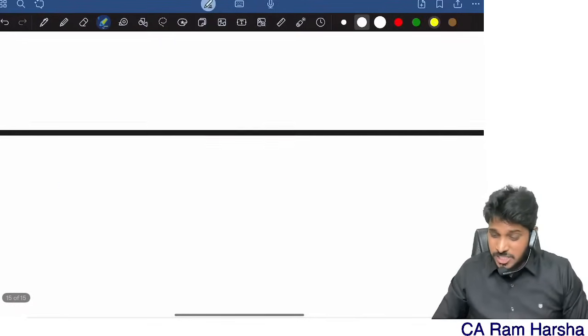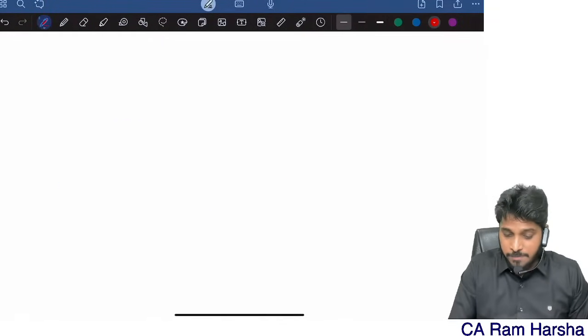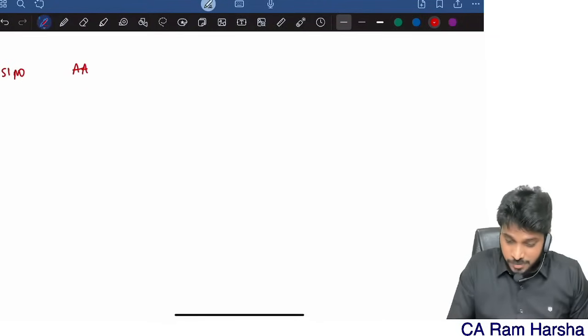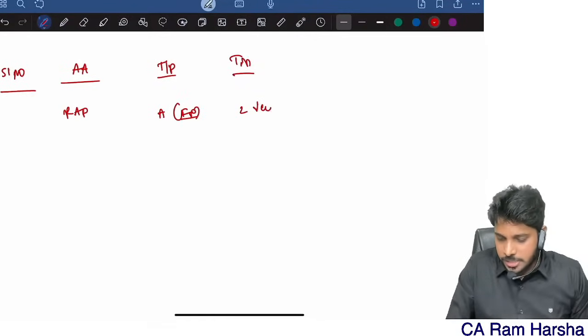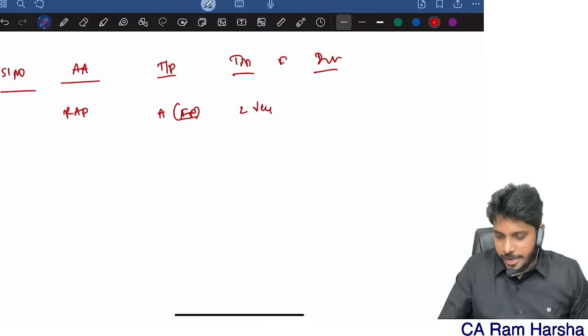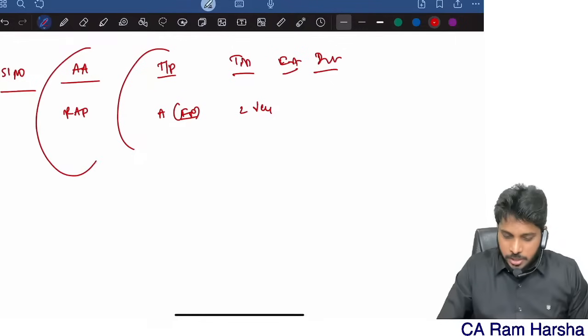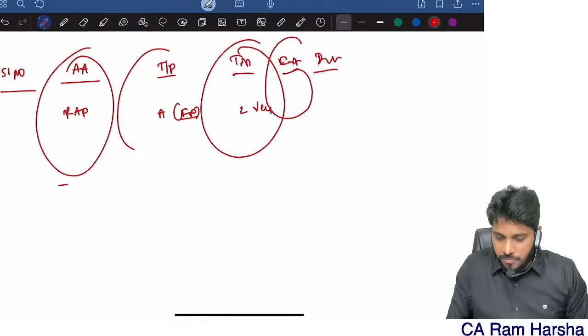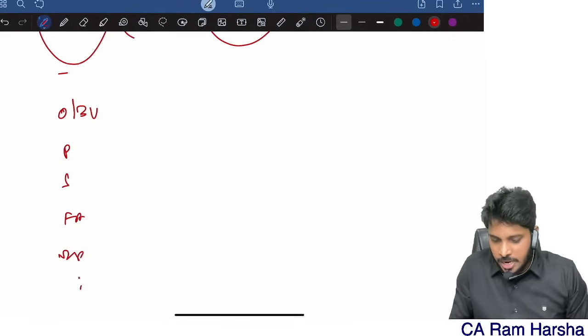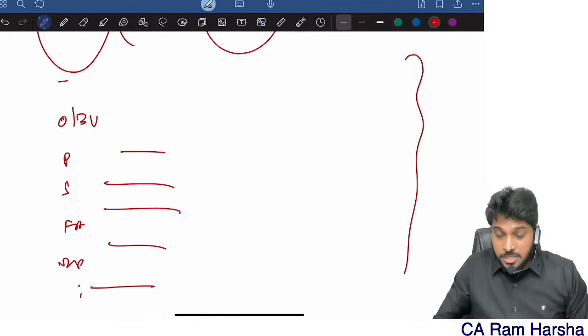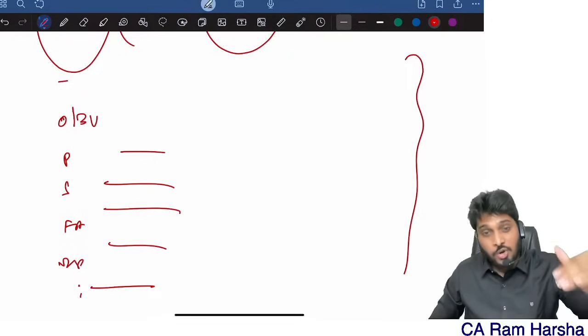Generally I use ChatGPT and all that in the class, but here I don't have time. So a plan means what? Serial number, audit area. For example, risk assessment procedure, team member Mr. A, who is an engagement partner, timing, some 2 days required, instructions, nature, timing, extent, like this. We will list out opening balance verification, purchases, sales, fixed assets, depreciation, and allocate the work like this. We will develop a document, and this document is called an audit plan.